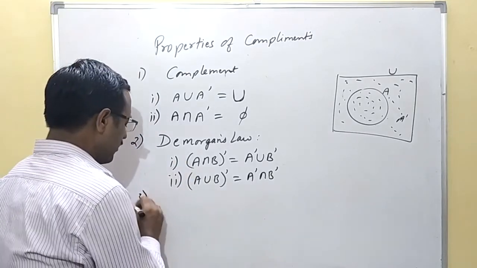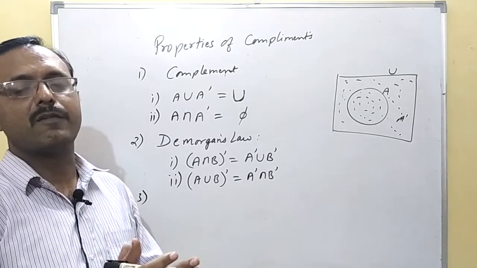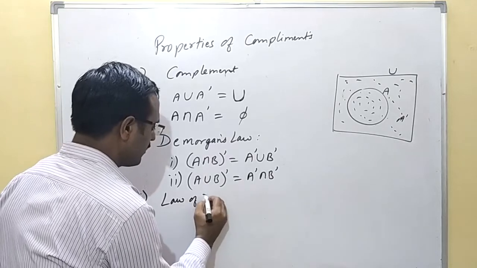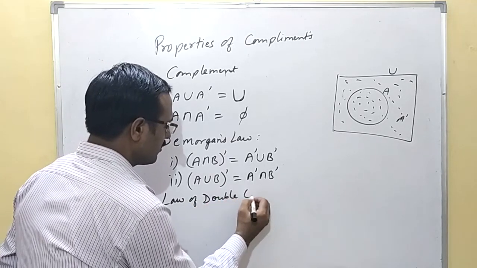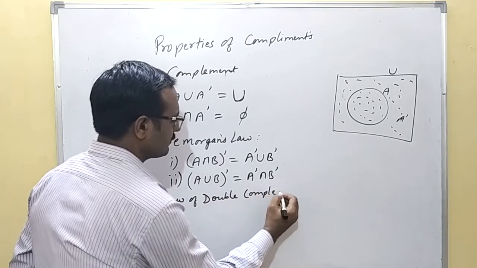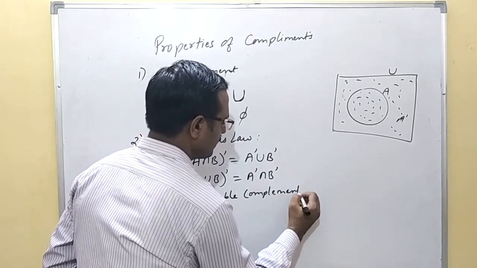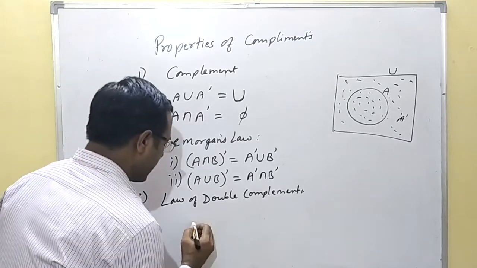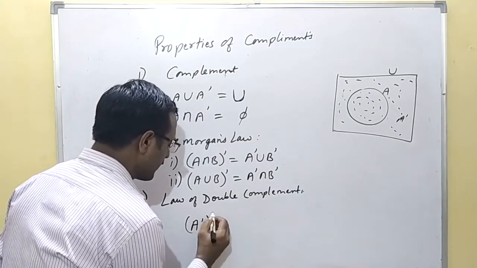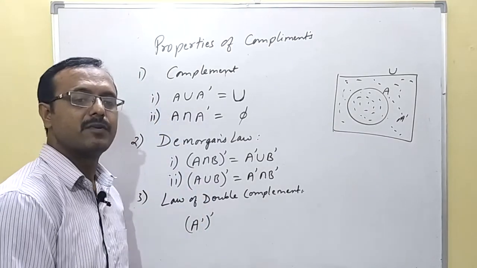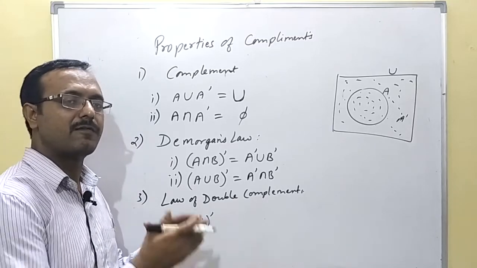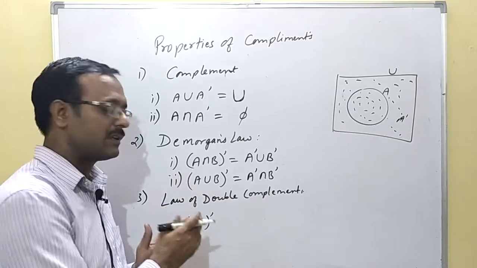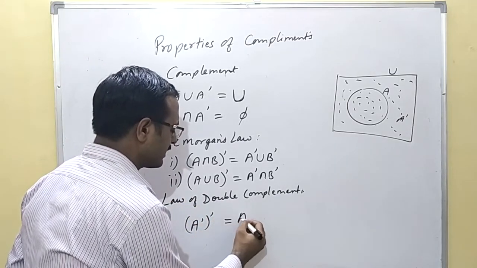Now the third law, the law of double complement. So what does it mean? If you do the dash of dash, that is the complement of complement, if you apply the complement of a set, and again the complement of the result, then you will get the same element.